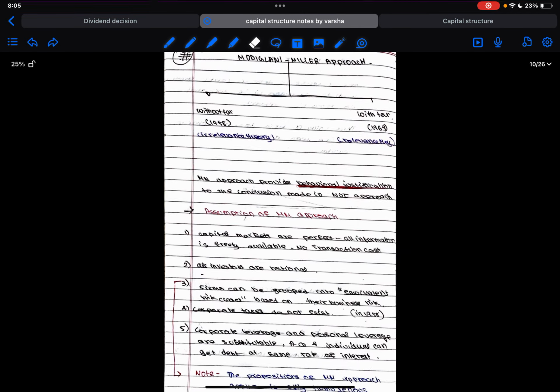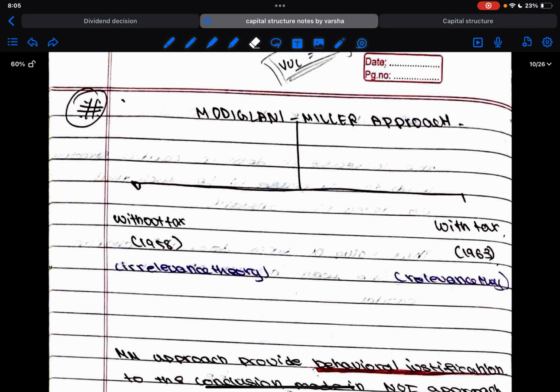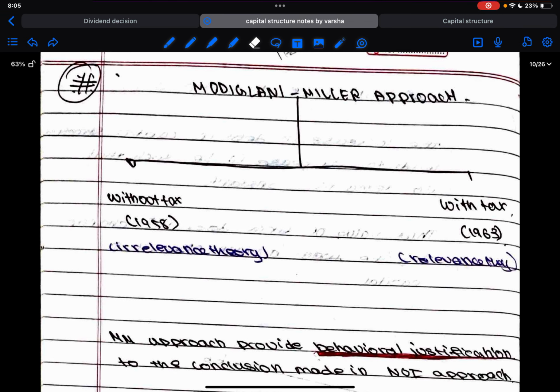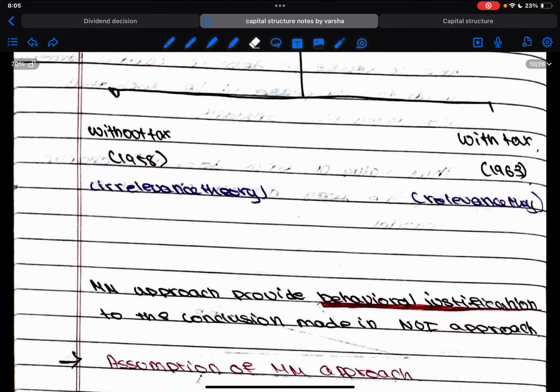Then comes the Modigliani-Miller approach. So Modigliani-Miller has given two approaches. One is without tax, and another one is with tax. Without tax was formulated in 1958 and with tax in 1963. So when it comes to without tax, it falls under the irrelevance theory, where he says that all these factors such as composition of capital structure are irrelevant. Whatever be the capital structure, value of the firm remains constant. That's the irrelevance theory's proposition.